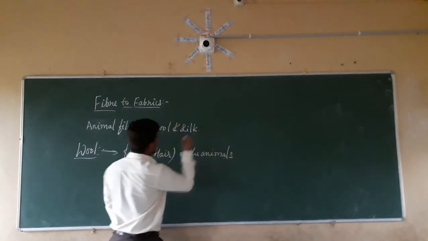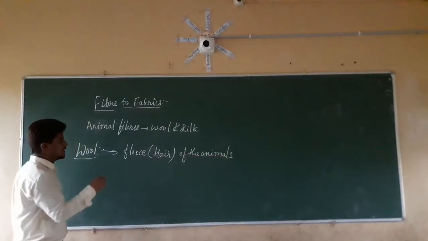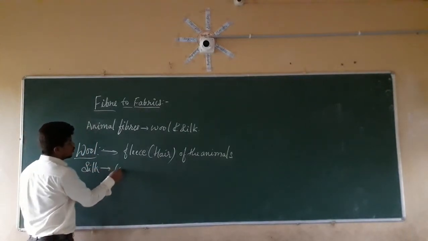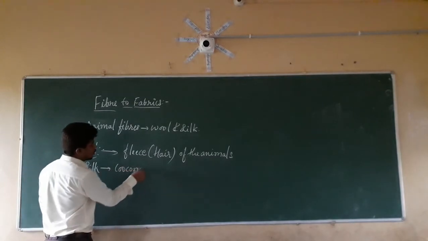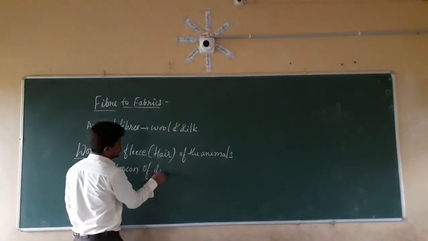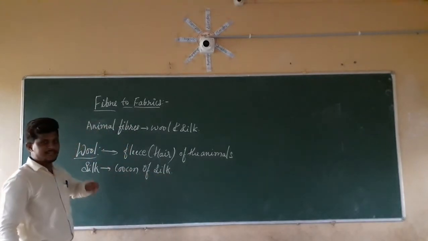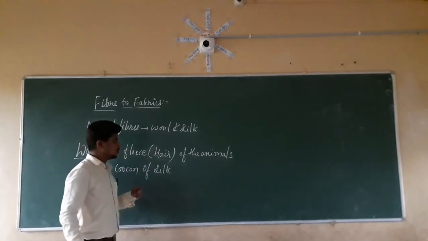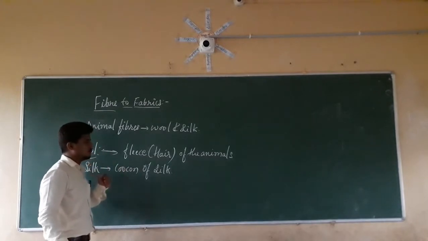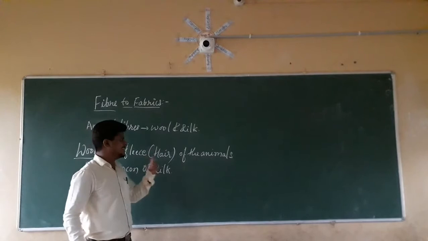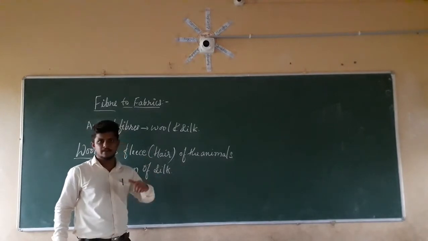In the same manner, from where are we going to get the silk? We are going to get the silk from the cocoon of silk. So we are going to get the cocoon from the silkworms. So now we already know that wool we are going to get from the fleece or hair of the animals.